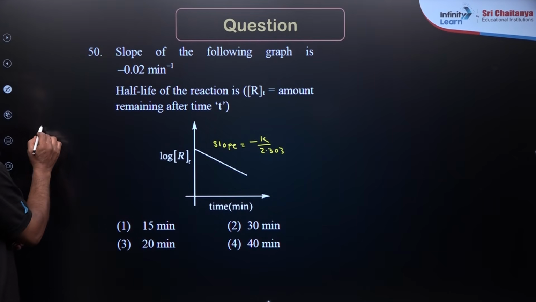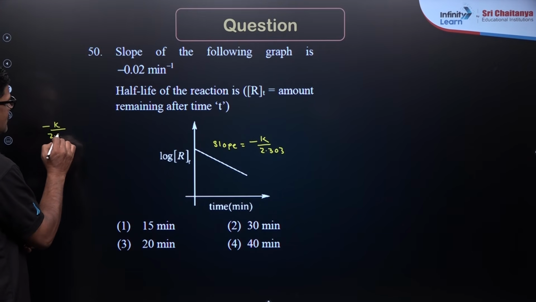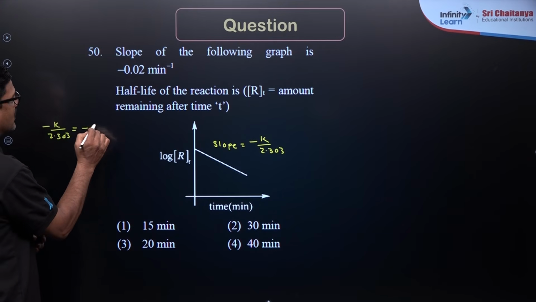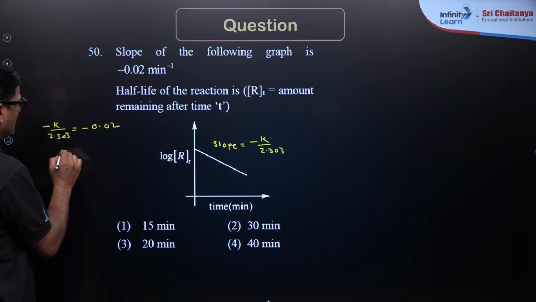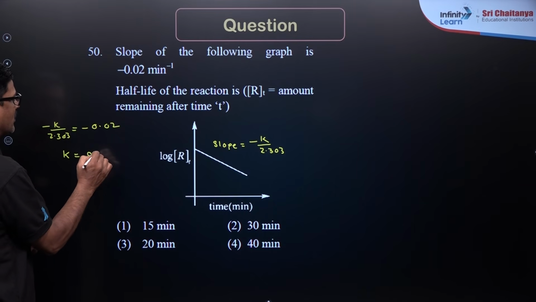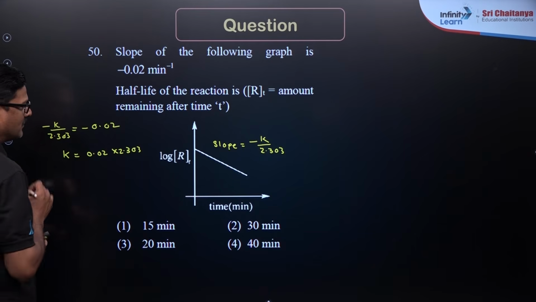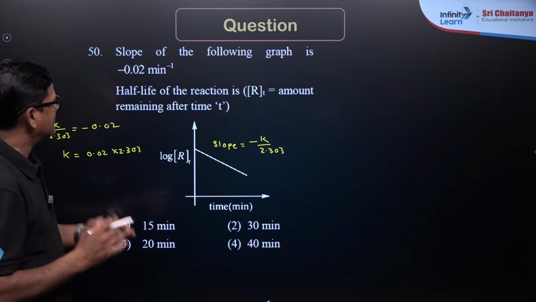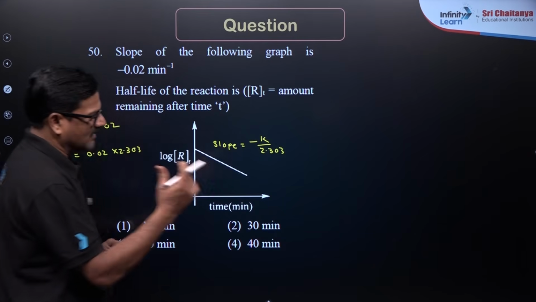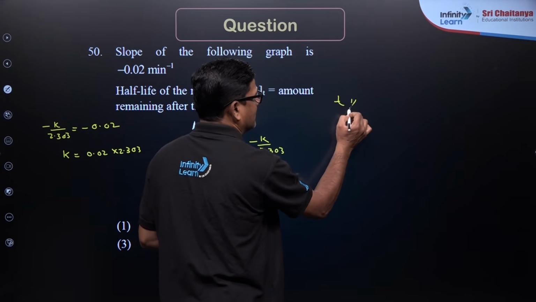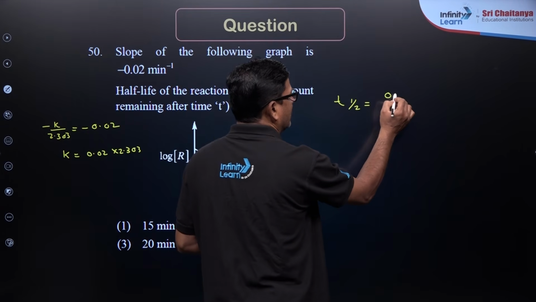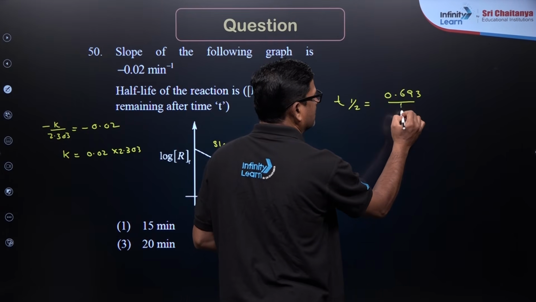Let us use minus k by 2.303 is equal to minus 0.02. So, k is equal to 0.02 into 2.303. Once you get this, it is a first order graph. The t half for the first order graph is given as 0.693 by k.